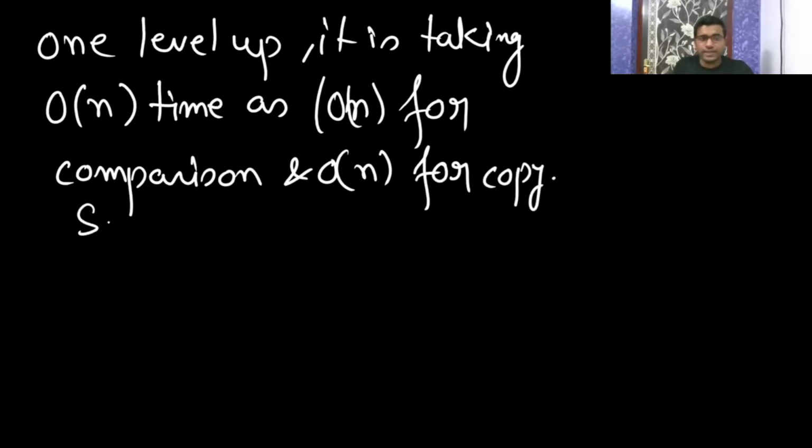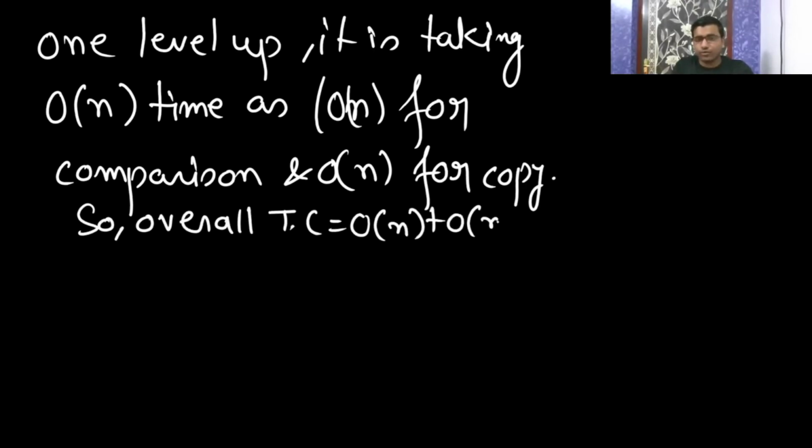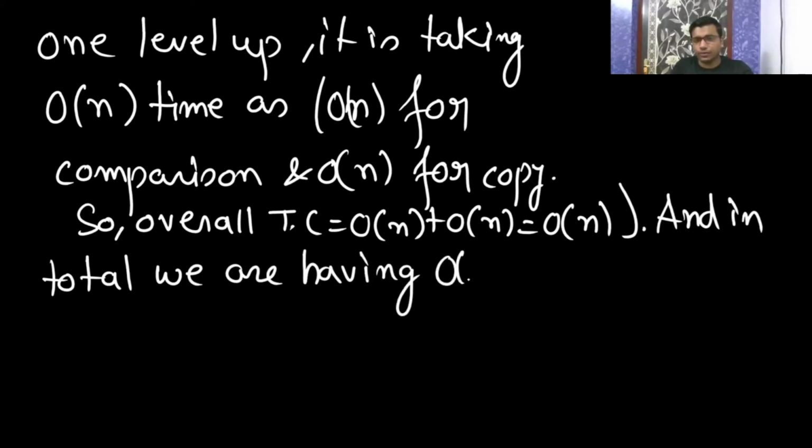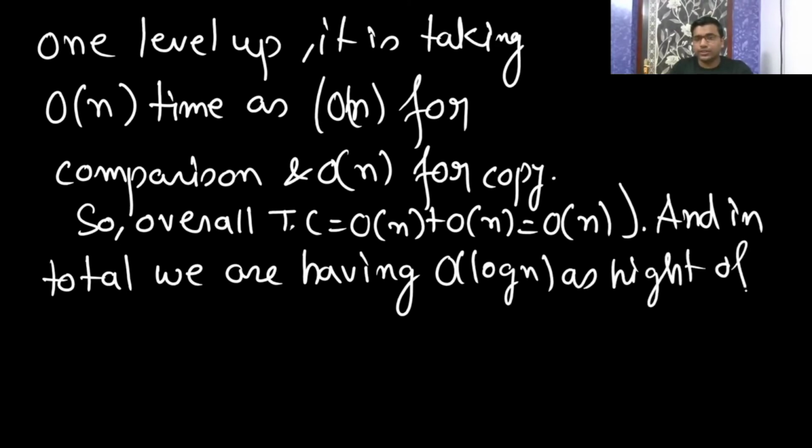So overall time complexity is n plus n, which is Big O of n. And in total we have Big O of log n as the height of the tree, so we have to go up to log n levels.